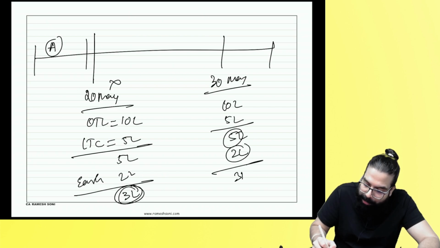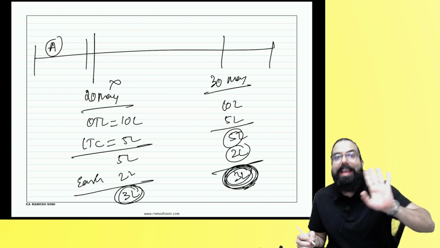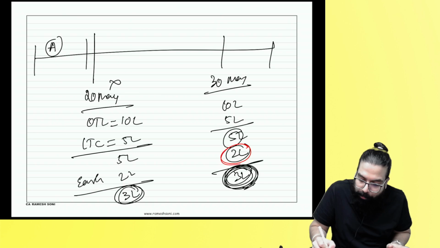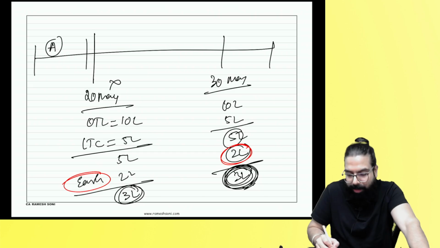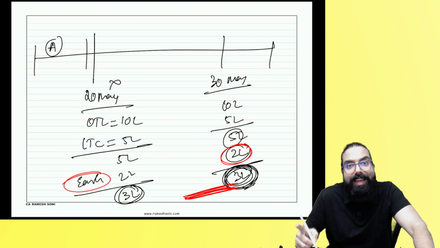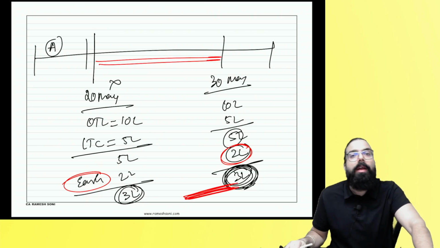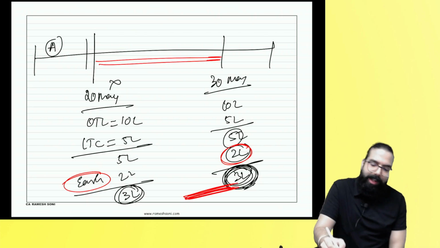So the remaining 3 lakh which you are paying now and filing a return, interest will come only on the remaining 3 lakh rupees. They are telling that the 2 lakh which you already had in your e-cash ledger will not be taken for interest calculation, and you have to take interest only on this 3 lakh rupees. From here till here, interest will come only on this 3 lakh rupees. That's all has been told.